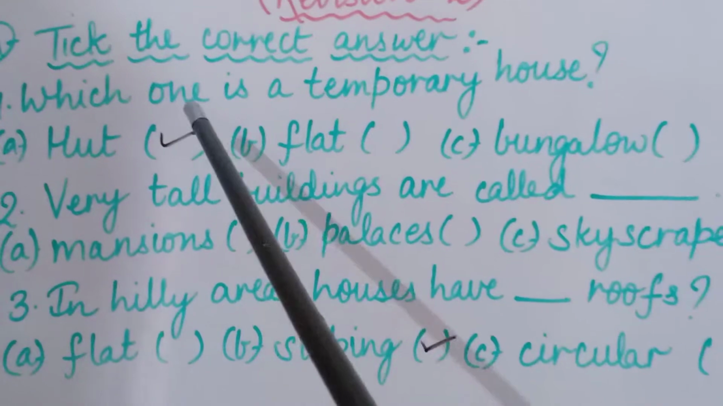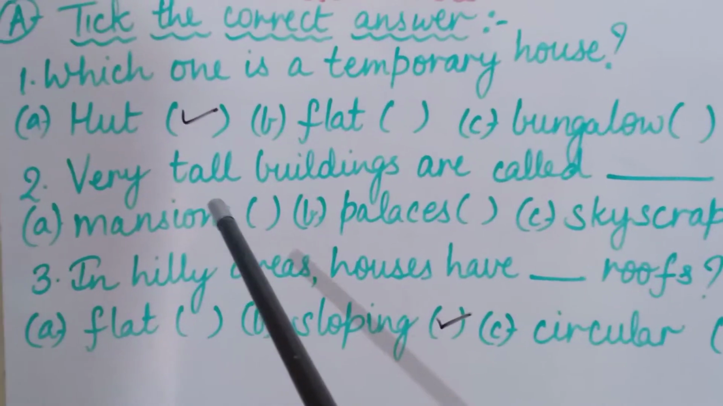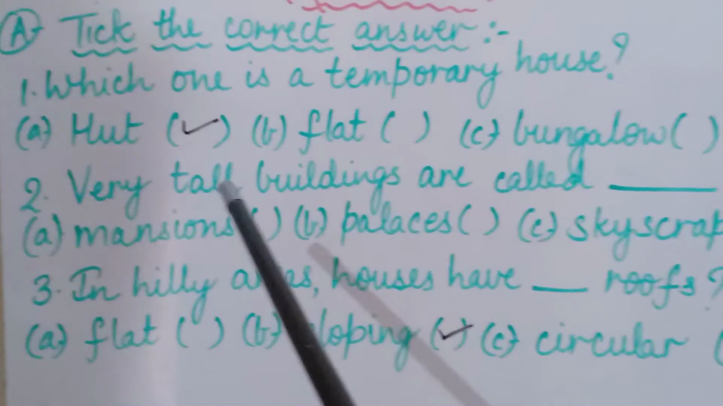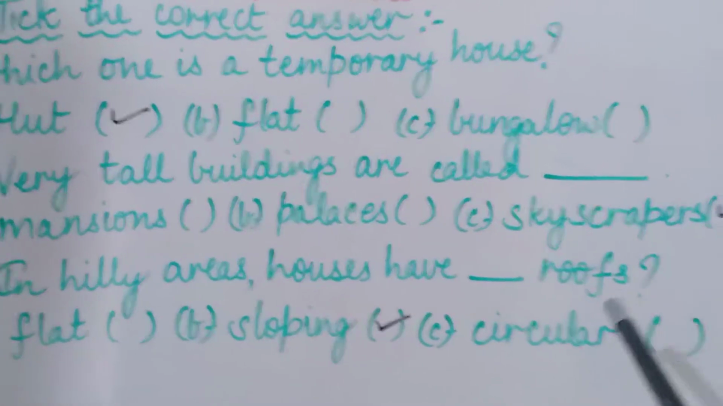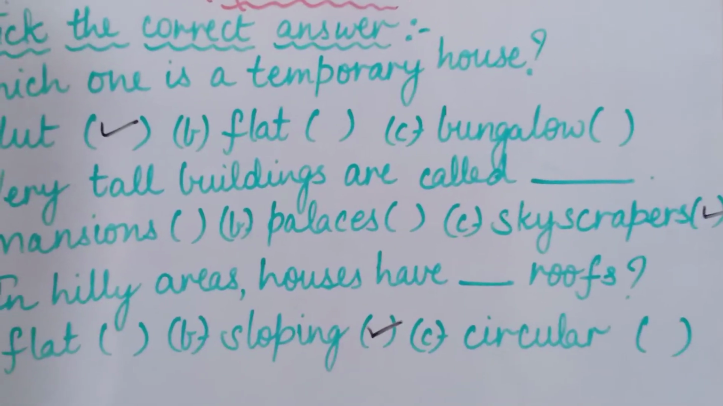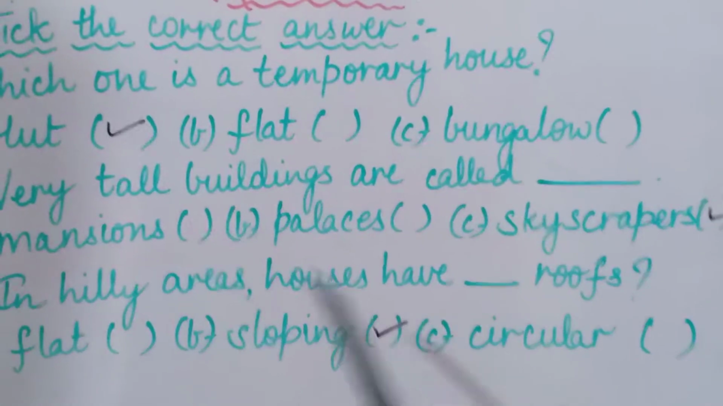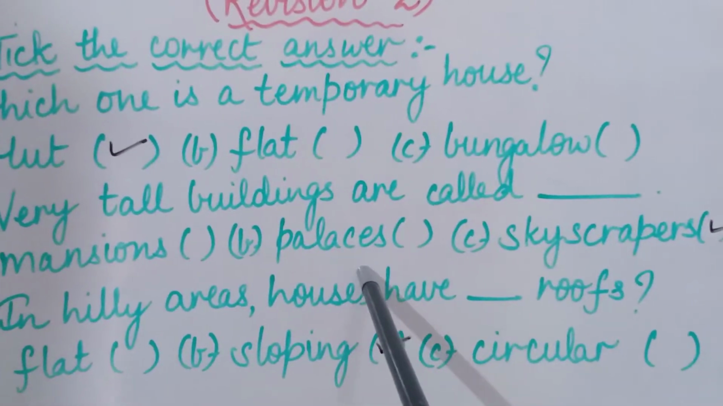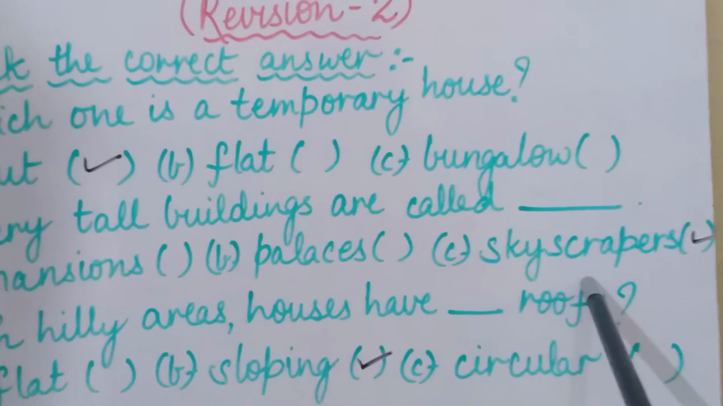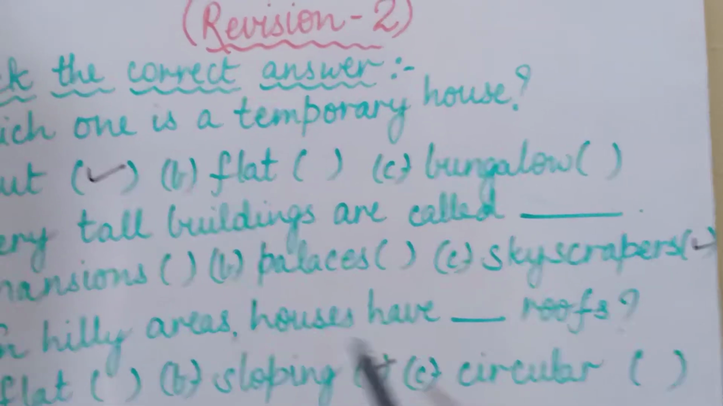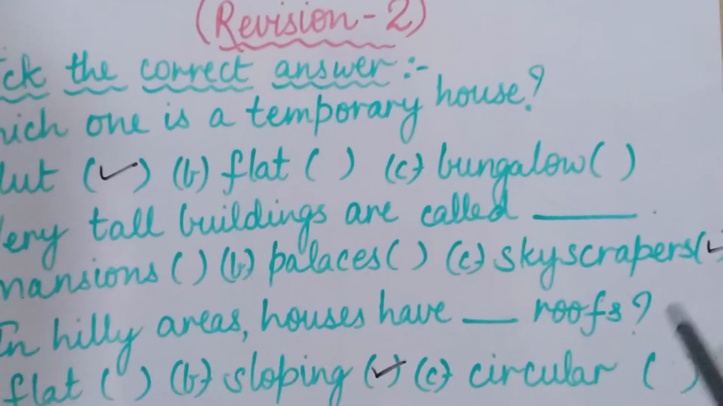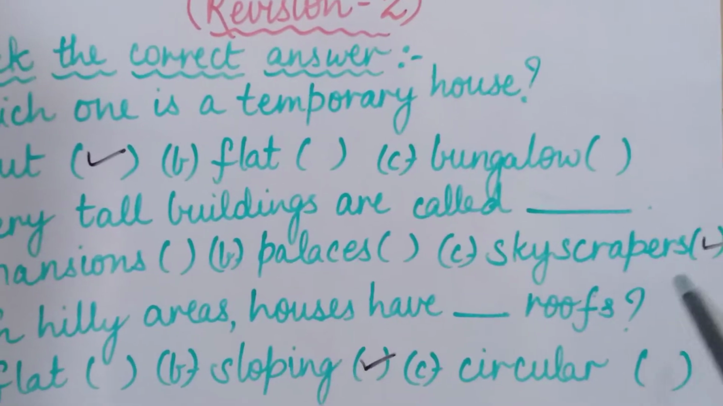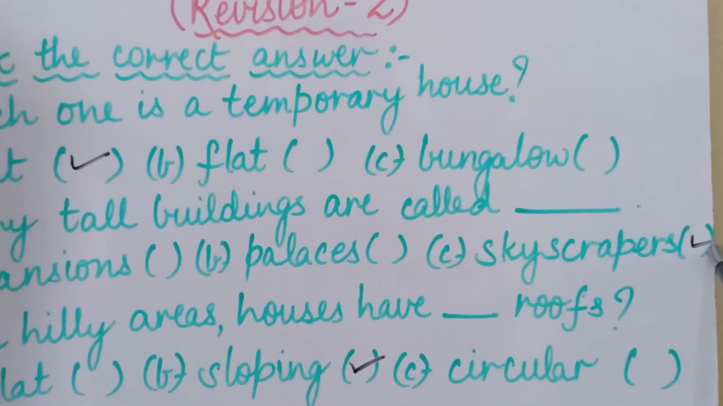Is that clear? Now coming to the second part, that is, very tall buildings are called dash. जो सबसे ज़्यादा tall buildings होती हैं उनको हम क्या बोलते हैं? First one is mansions, second is palaces, third is skyscrapers. So the correct answer for this question is skyscrapers. Okay, so we will put a tick in front of skyscrapers.